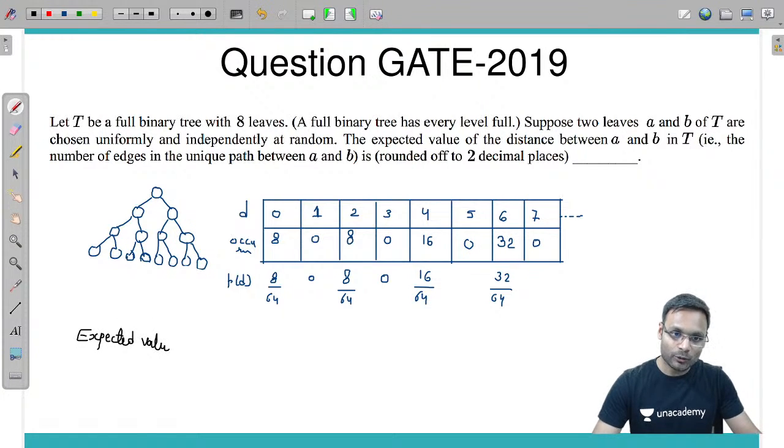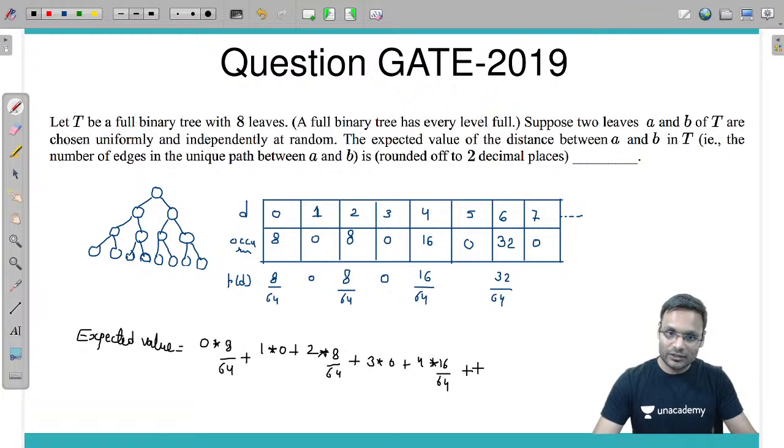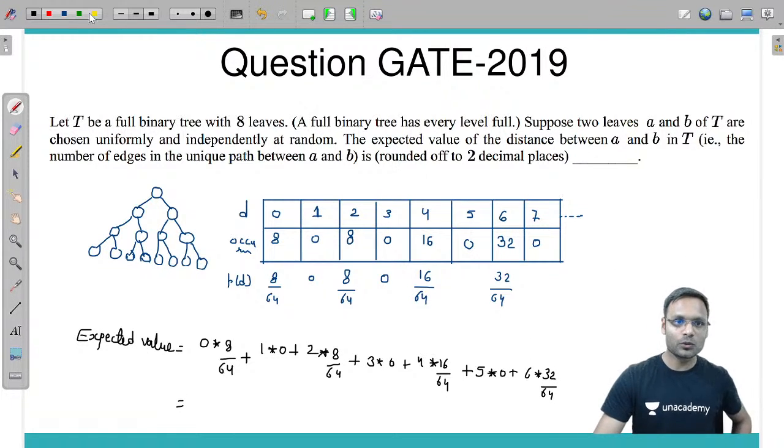Expected value is equal to the distance value 0 into its probability, plus distance value 1 into its probability, plus distance value 2 into its probability, plus distance value 3 into its probability, plus distance value 4 into its probability, plus distance value 5 into its probability, plus distance value 6 into its probability. 7 and all are 0, 0, 0 probability, so nothing.